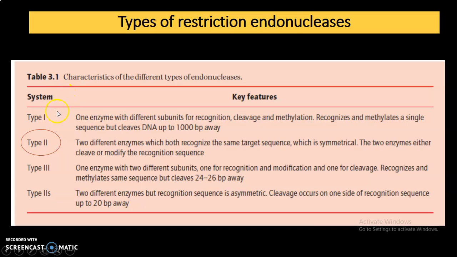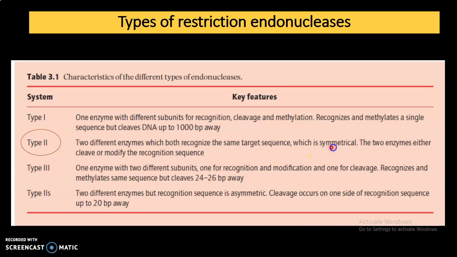Now here you can see there are 4 types of restriction enzymes: type 1, type 2, type 3 and type 2S. We'll focus specifically on type 2 restriction enzymes because these enzymes recognize a specific sequence and cut within that sequence.